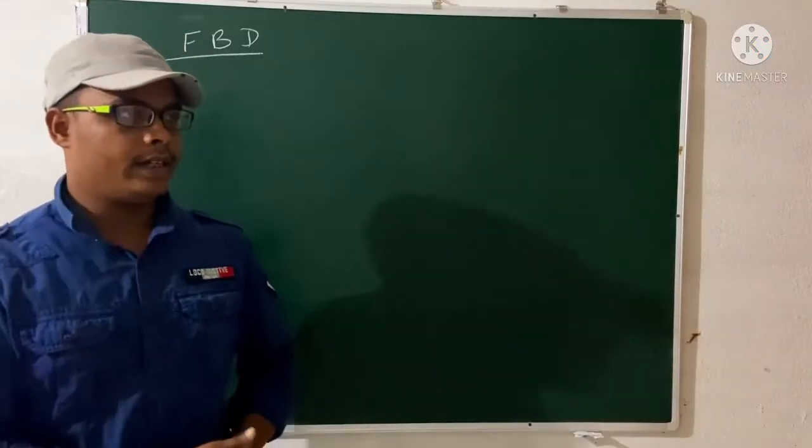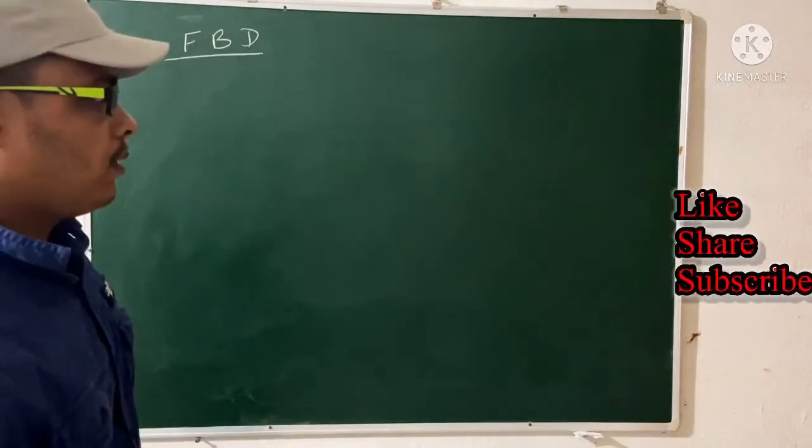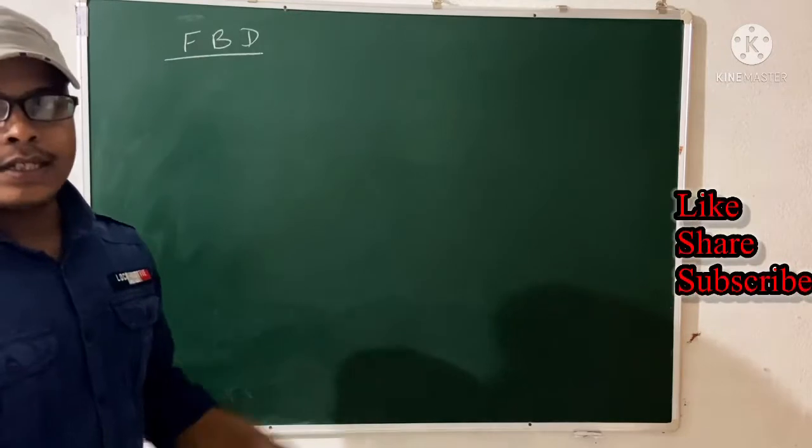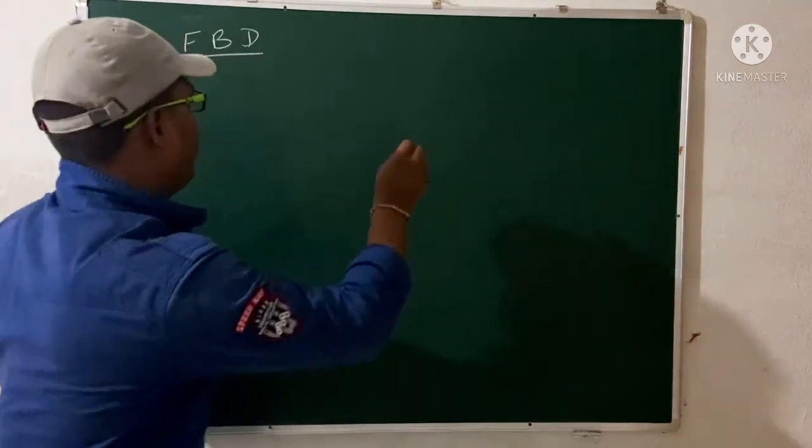In the FBD we have left out some things. That means we forgot to discuss some things, so let us discuss that. What we have forgotten is the normal. Okay, right, the normal first.